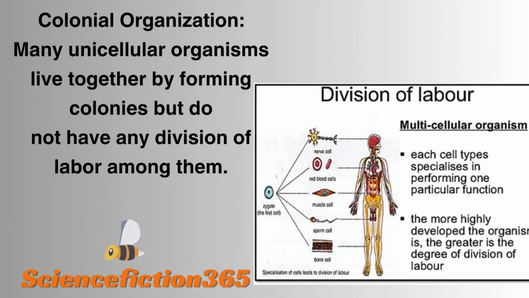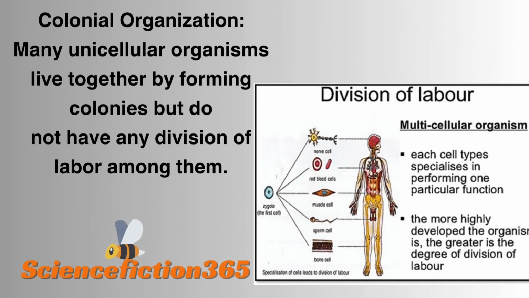Next organization is colonial organization. Basically, colonial organization is a category between unicellular and multicellular organisms. Some unicellular organisms live alone, while some make colonies and live together. Many unicellular organisms live together in colonies, but they do not have any division of labor among them.